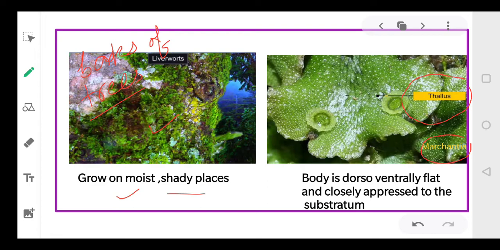This body is dorso-ventrally flat and it is closely appressed to the substratum, which means it is very close to what it grows on. It could be soil, it could be rock also.